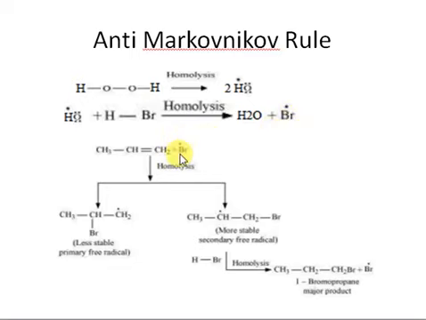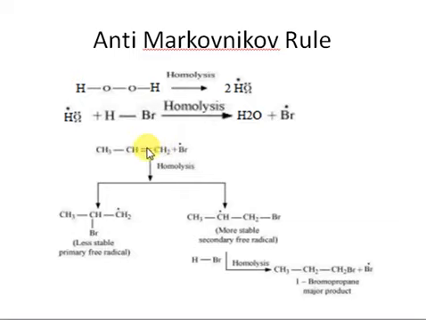Br is a bulky group, right, with a larger size. So this larger group will prefer to go to a carbon that has the minimum number of substituents, because fewer substituents provide minimum steric hindrance. So this bromine will prefer to go on this carbon, right?